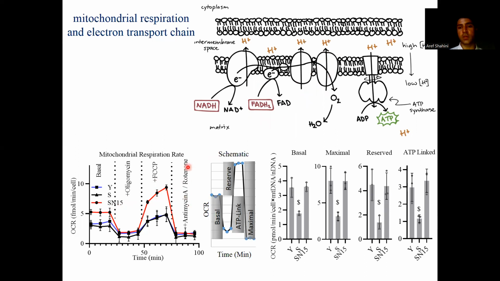Antimycin and rotenone shut down the mitochondria by inhibiting complex 1 and 3. So we can measure basal, reserve, ATP-linked, and maximal levels of respiration with this technique, and all of those parameters are being restored by NANOG expression.